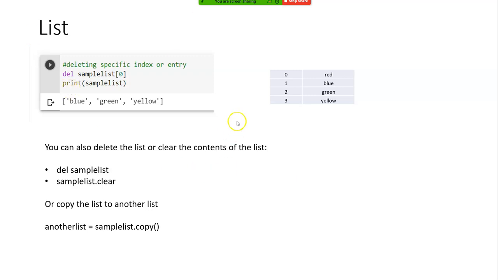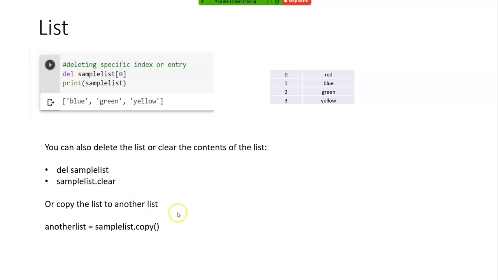Okay. You can also delete this entire list. You say del sample_list, and you don't mention the index reference. The entire thing goes off. You can also clear. I just clear this. The sample list will exist, but it will not have any entries. It will be a blank list.